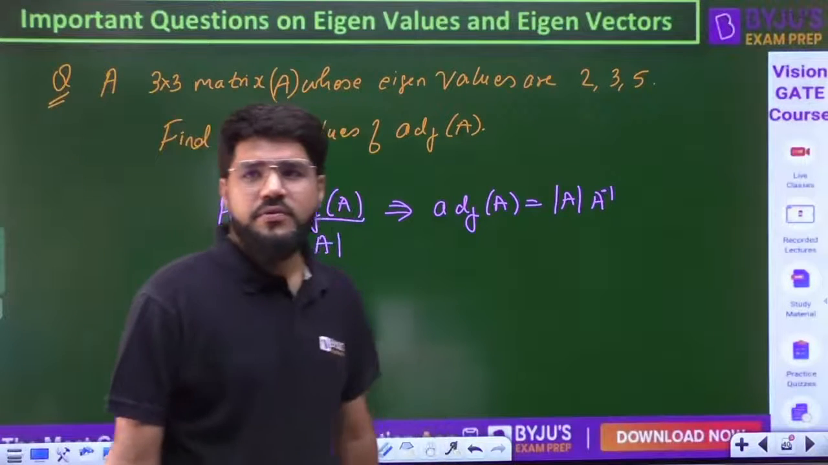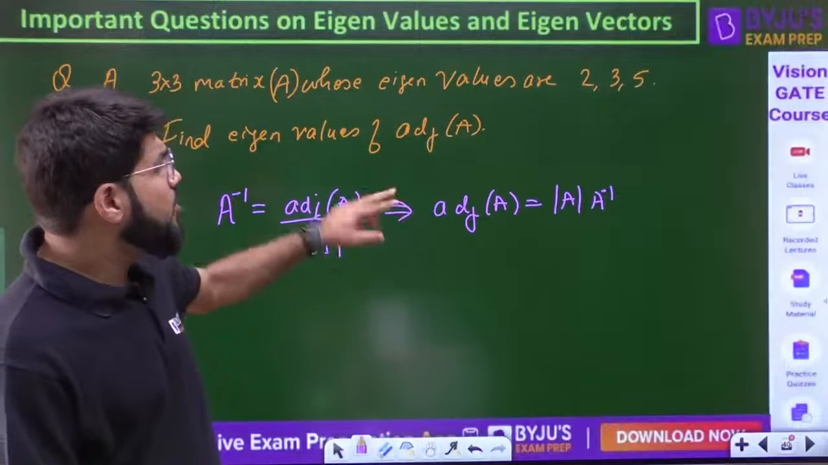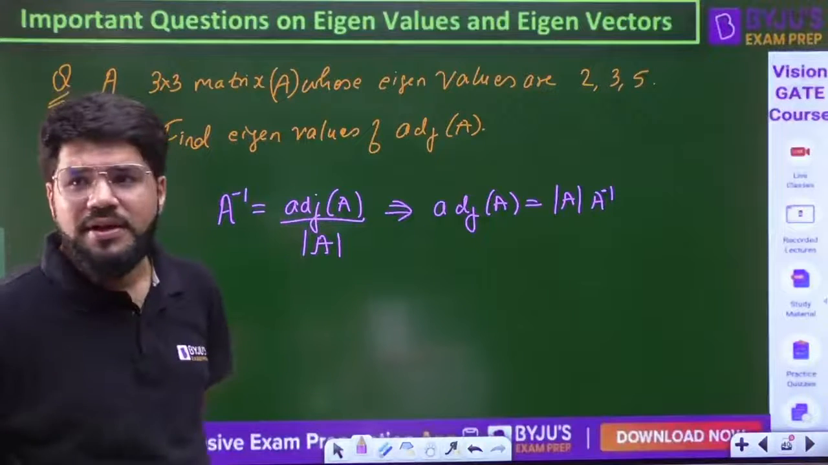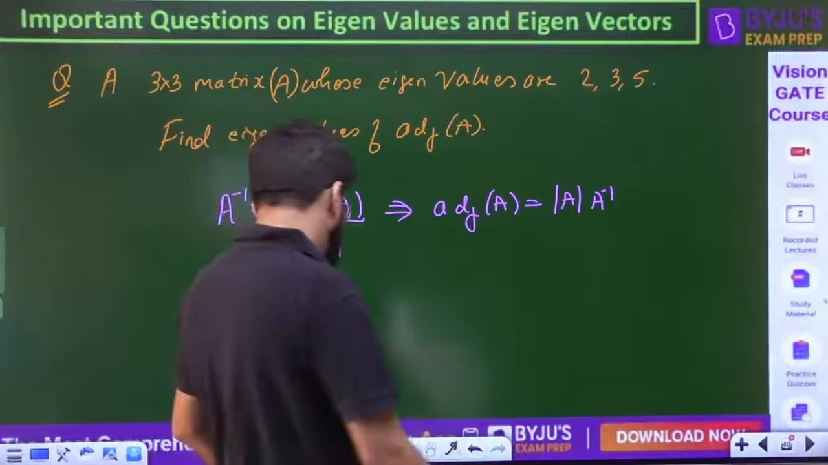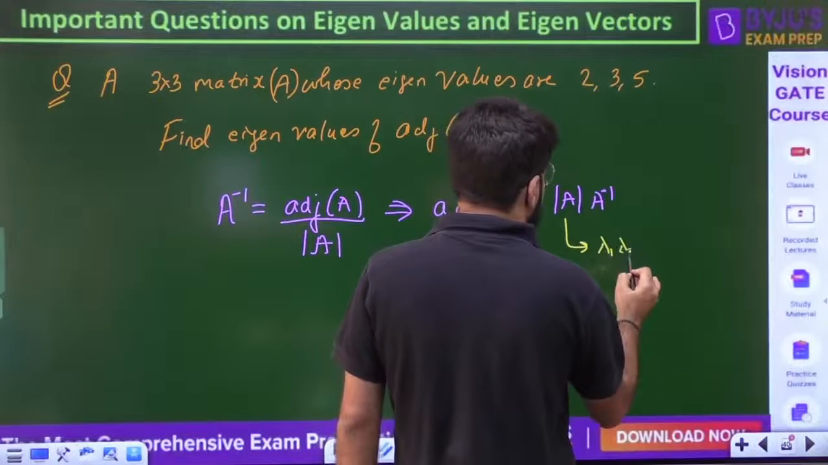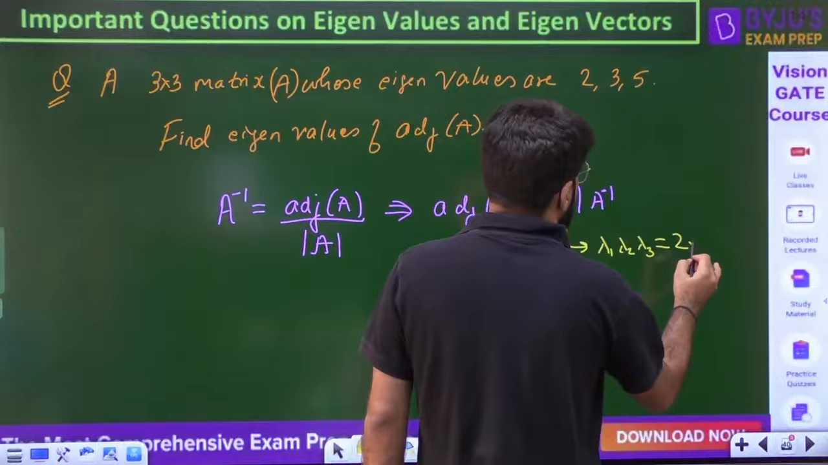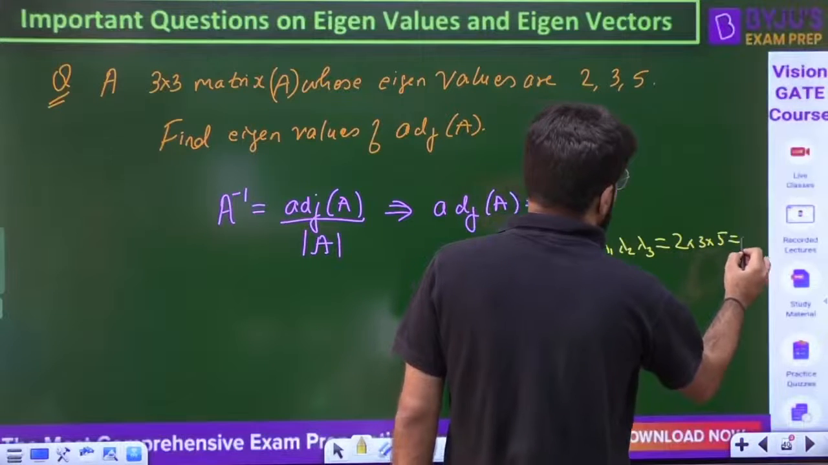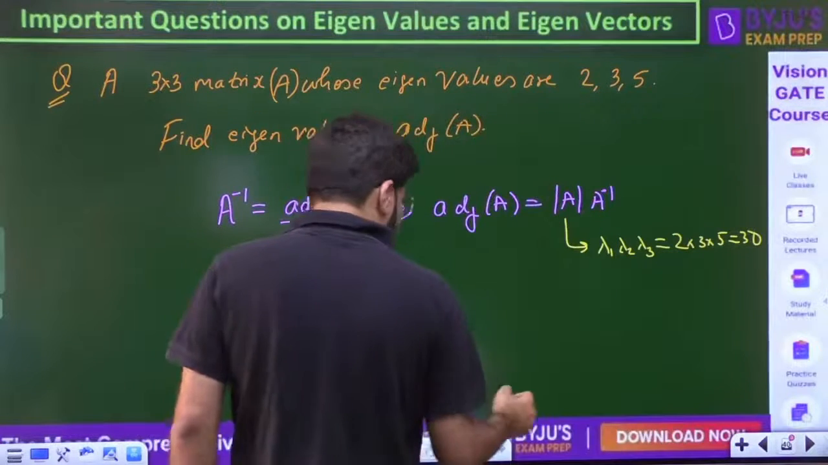Mod A into A inverse. What is the determinant of A? That is not given, but can we calculate that? The determinant of A is equal to the product of the eigenvalues. That is 2 into 3 into 5. That becomes 30. Okay, so now I can say that